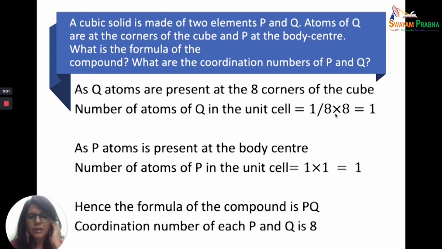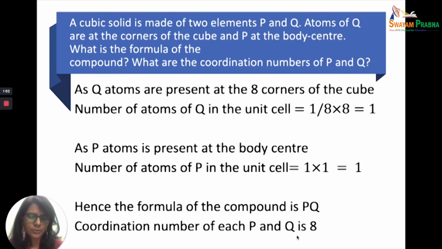Now about the atoms of P. There is only 1 atom of P present in the body center and its contribution is totally 1. So 1 into 1, you get 1. So the ratio will be 1 is to 1 and the formula of the compound is going to be PQ. As for the coordination number, for each of P and Q it is going to be 8.